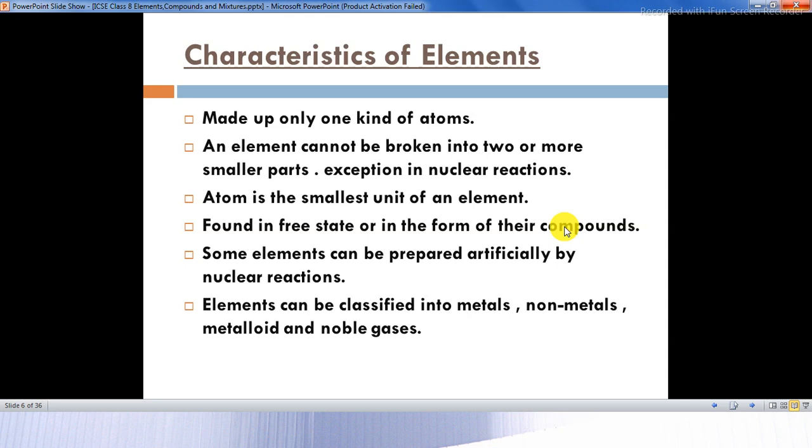Atom is the smallest unit of an element, found in free state or in the form of their compounds. Some elements can be prepared artificially by nuclear reactions. Elements can be classified into metals, non-metals, metalloids and noble gases.